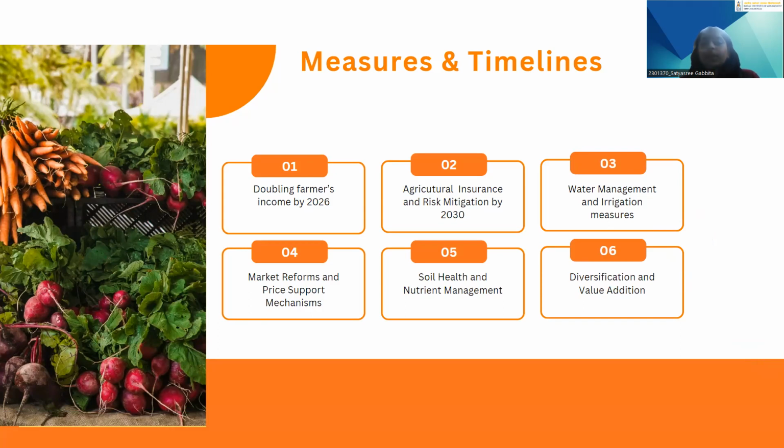Soil health and nutrient management would help us grow efficient crops, which can reduce the food security problem, because if the crops are good, there will be less wastage, and the nutrients also would help. And diversification of the crops and value addition through this is also one of the measures.